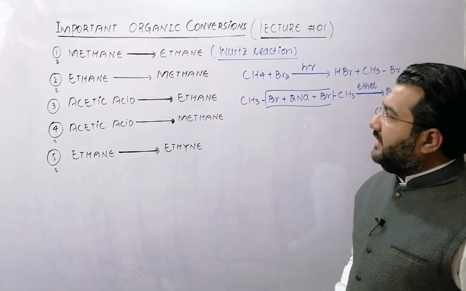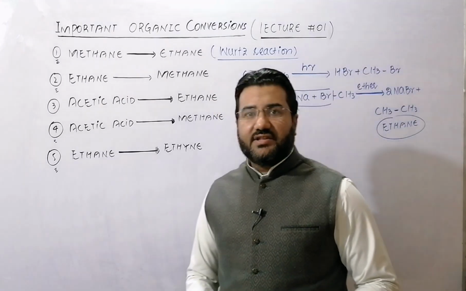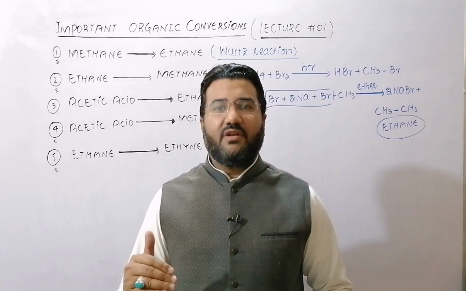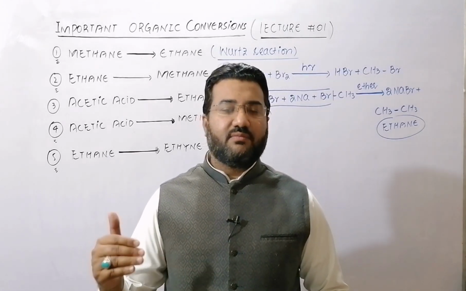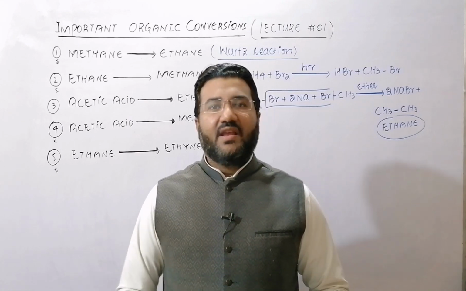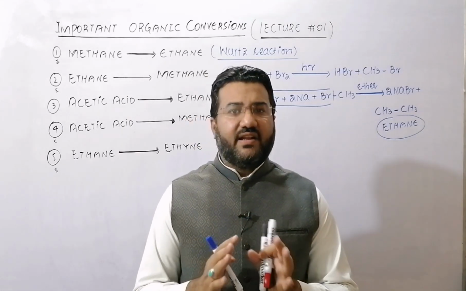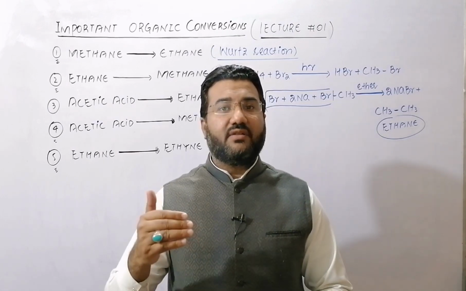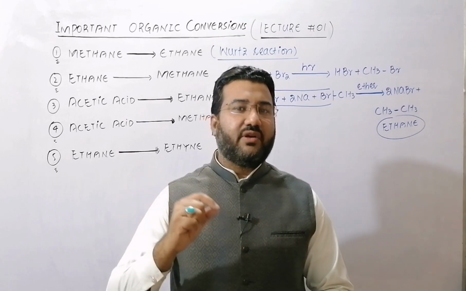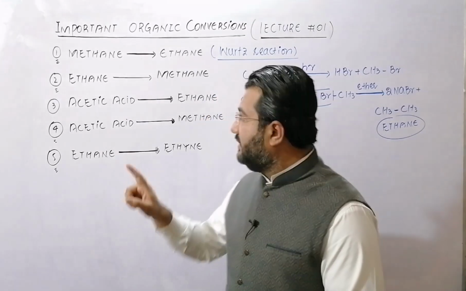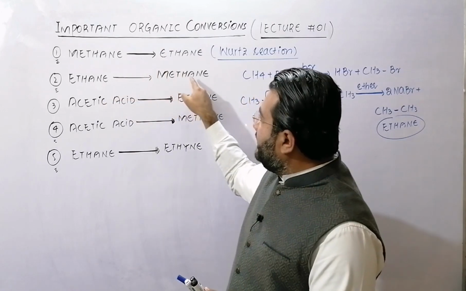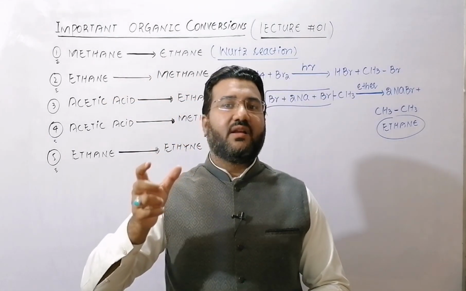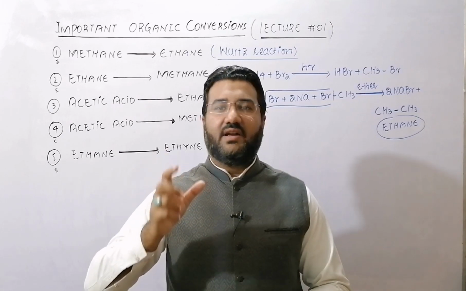Now, how can you convert ethane to methane? In this reaction, a higher alkane is required to be changed to the lower alkane. So that will be a degradation reaction in which the number of carbons will be decreased. And when there is any degradation reaction, then my dear students, one of the options when you are required to convert a higher alkane into the lower alkane with the difference of 1 carbon, is decarboxylation.